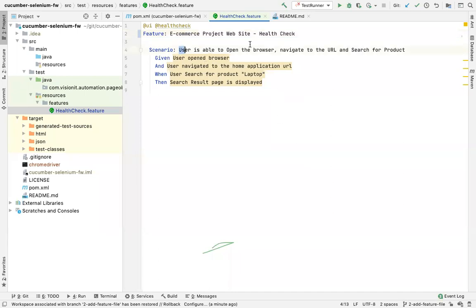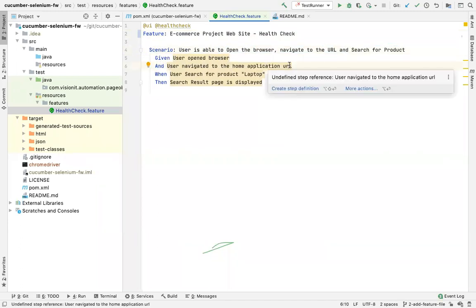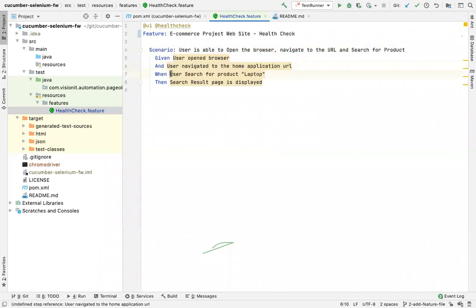And just by reading it's very clear. What I'm doing is user is able to open the browser, navigate to the URL, and search for product. The first step is given, user opened the browser. Then the next step is and user navigate to the home application URL, and the last step is when user search for product laptop, then search result page is displayed. So this is my given that I'm able to open the browser and the user is navigated. Then when user search for product laptop, then something should happen: that result page is displayed.